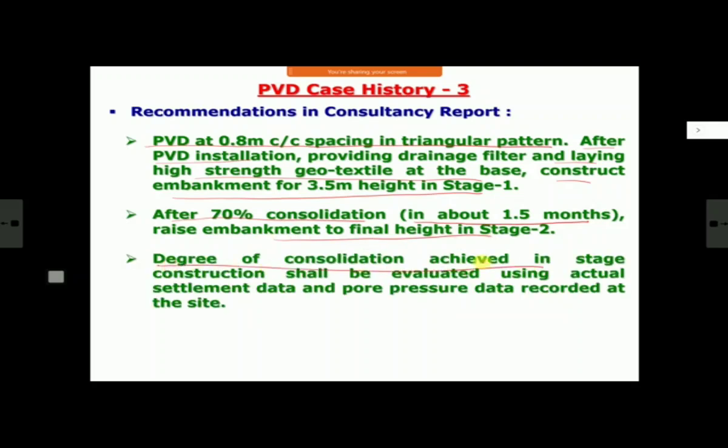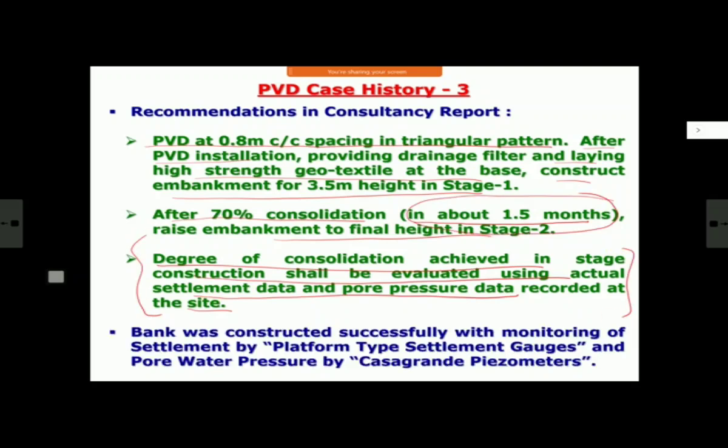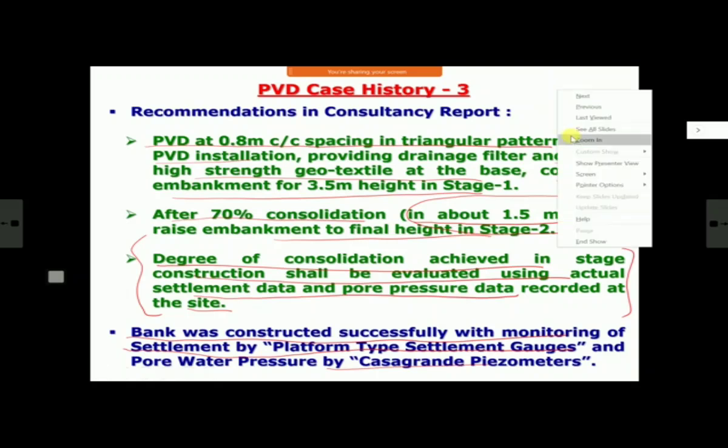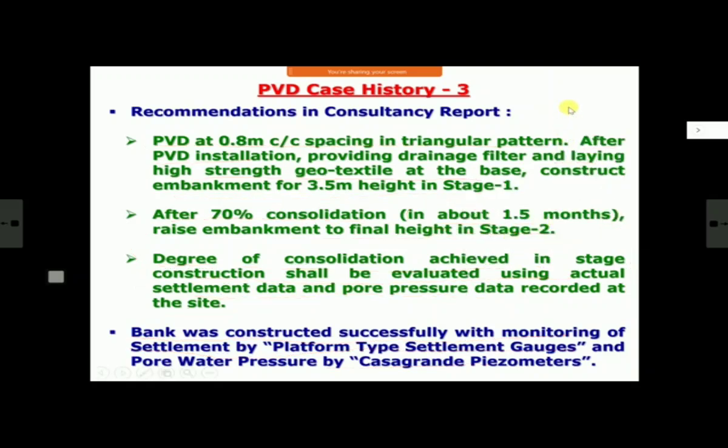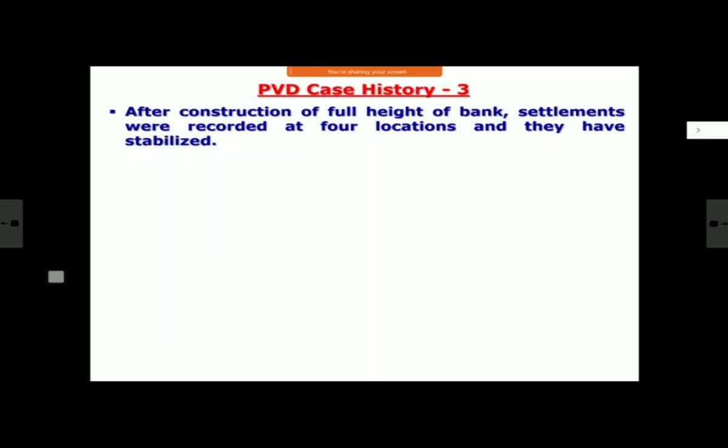And degree of consolidation achieved in each stage shall be evaluated using actual settlement data and pore pressure data. This is very, very important. In fact, at this site, the bank was constructed successfully with monitoring of settlement by settlement gauge and casagrande piezometer. There were 4 or 5 banks in this. So for nearly 1 year or more than that, I was monitoring it, being in contact with the chief engineer construction, and there was absolutely no problem. Of course, it was commissioned in 2016. So now we are almost 4 years over. There should not be any problem now.